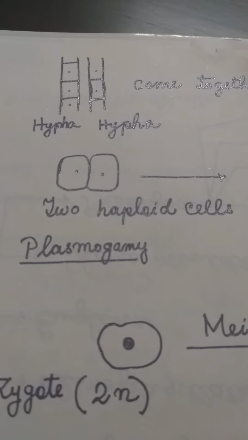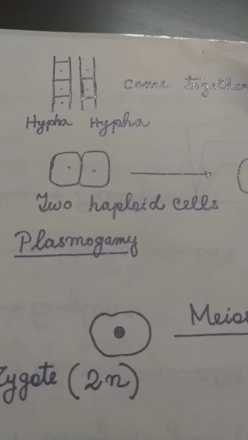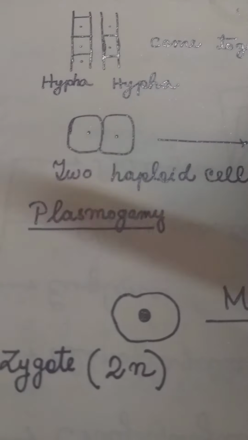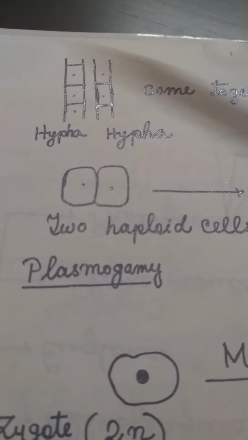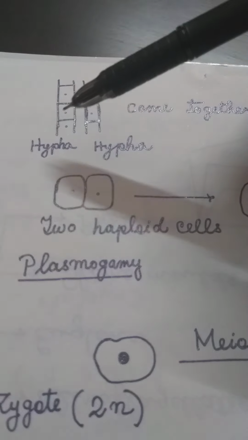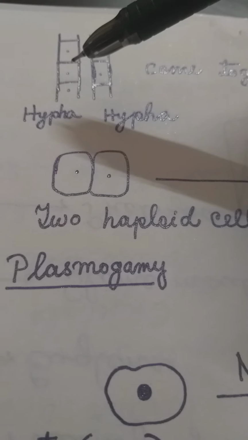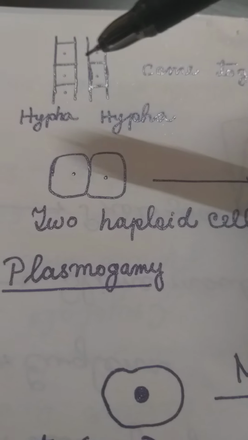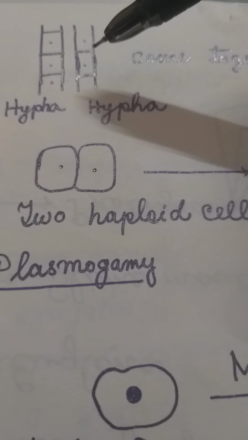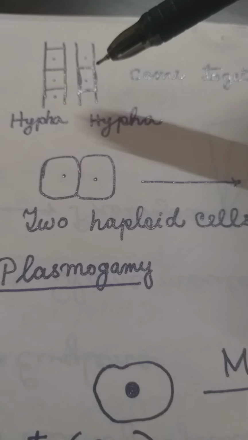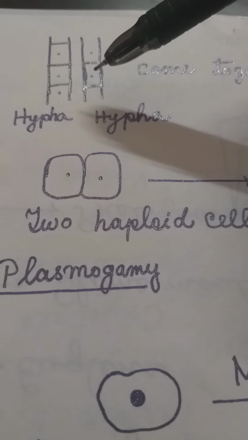How does sexual reproduction occur in fungi forming spores? At the time of sexual reproduction, two hyphae come in contact. This is one hypha, which is considered a male, and this is another fungal hypha, considered female.